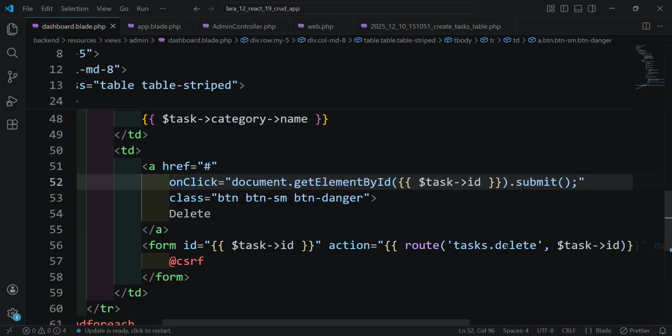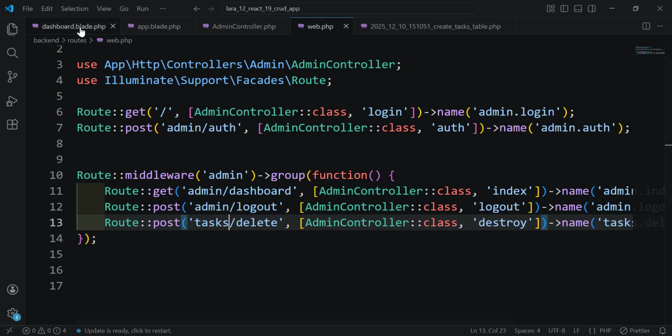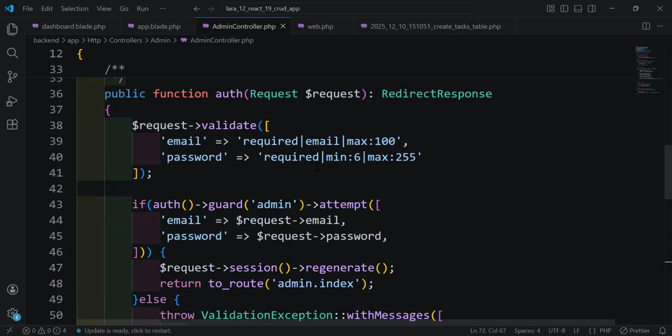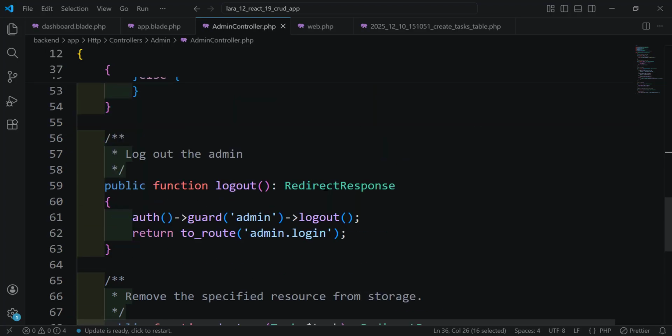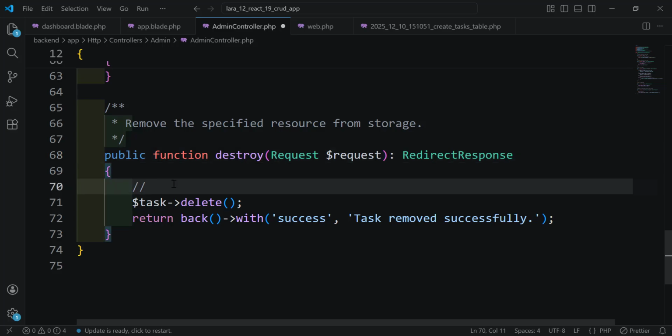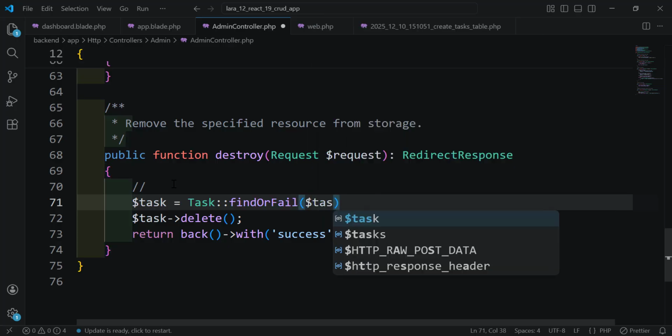So since this is a post request, and here we use post, so no need to use this. Let's use only tasks/delete, and here inside our controller we need to use the request. So sorry. So here let's paste here, and we need first to find the task, or let's use the model Task, and we need to find our field with task or the request.